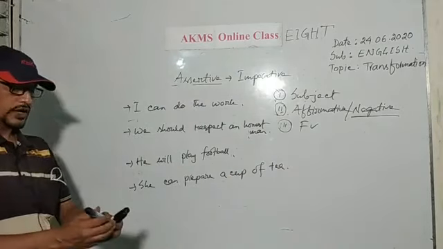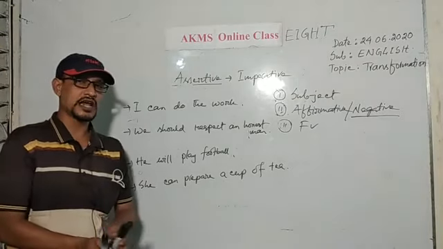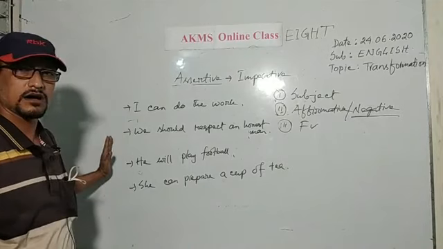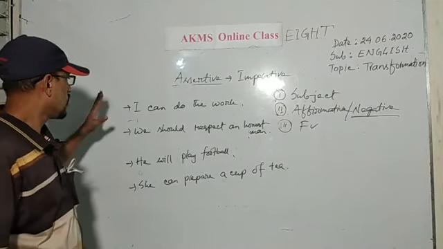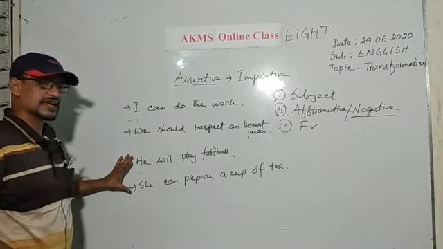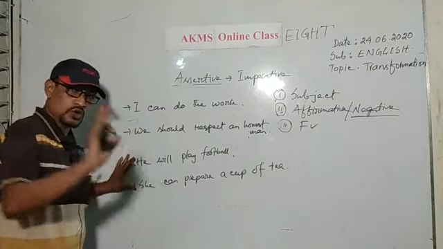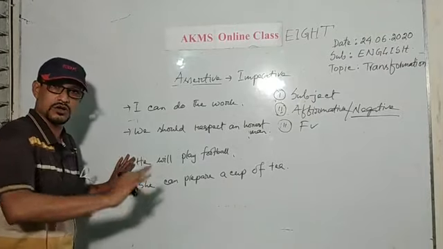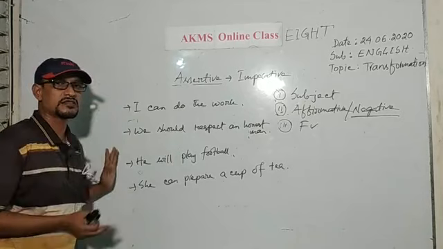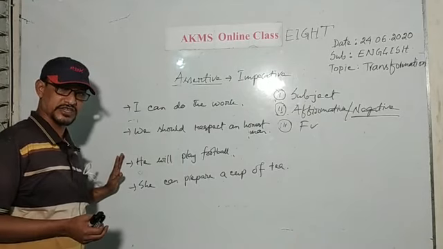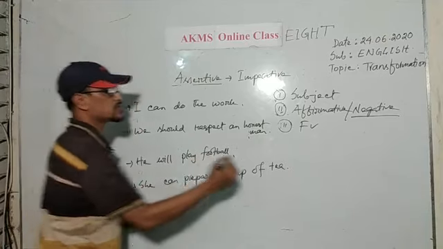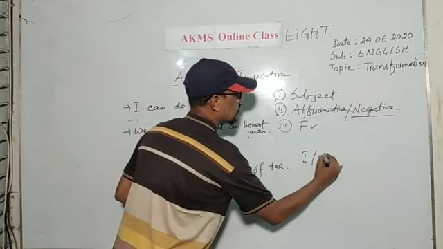Now, you can clearly notice the difference between the previous sentences and the given sentences. Here I have used first person and third person as the subject, no second person here. First person: I, we.